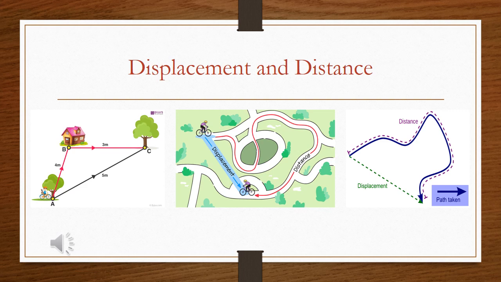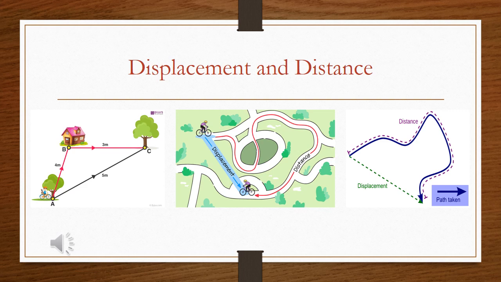But if you observe the initial position and final position of that boy, the shortest path covered by that boy, this shortest distance is called displacement. So displacement is the shortest quantity and it needs direction, so it is a vector quantity.